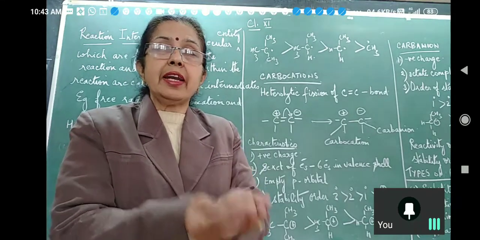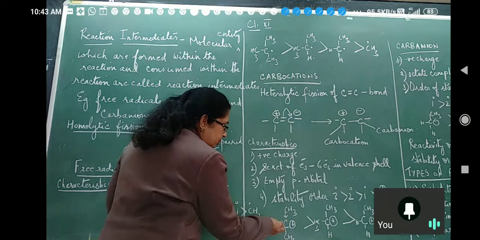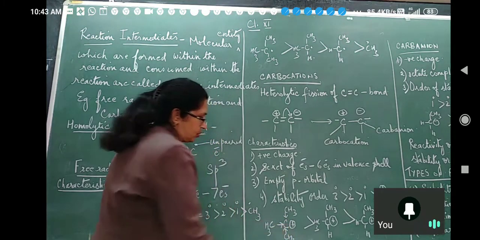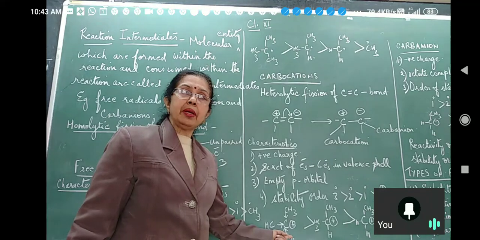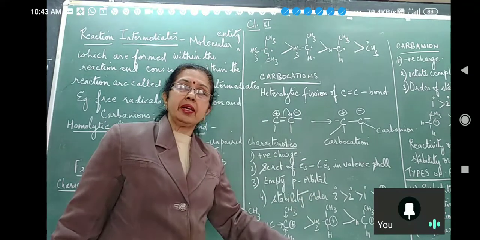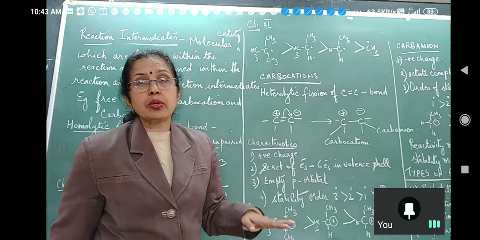They are ready to give electrons. So if we have three methyl groups, they will give electrons to this positively charged carbon, the positive charge will decrease, and it will become less reactive, or more stable.